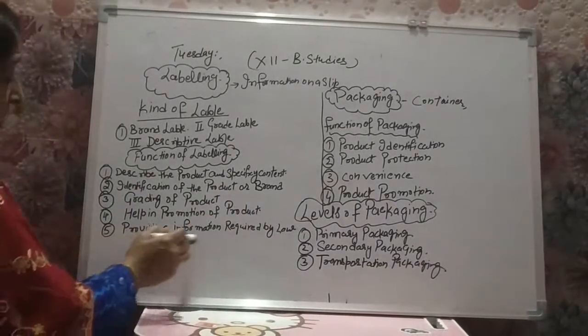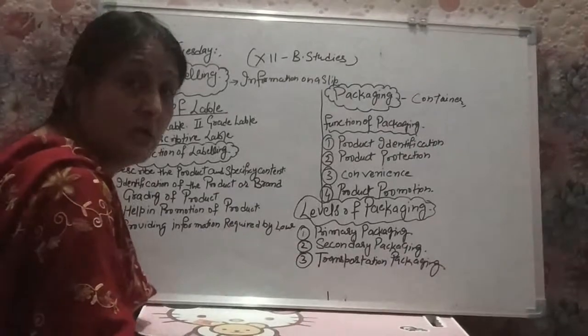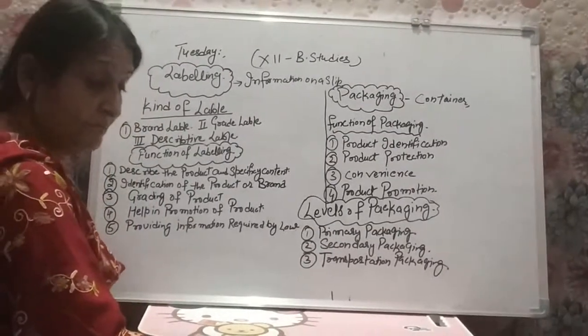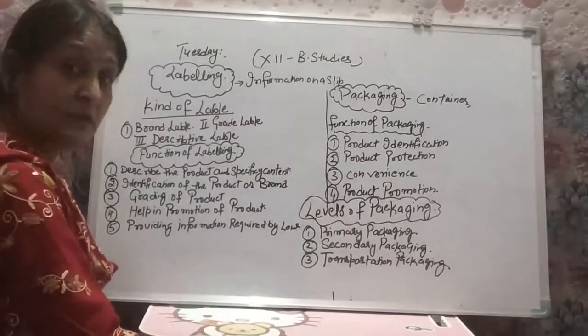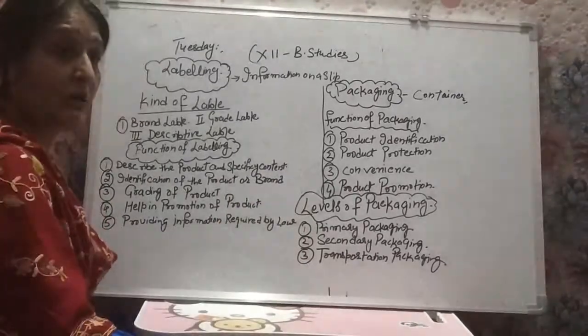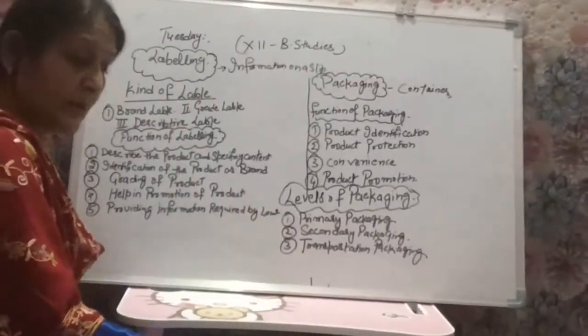Then number five is providing information required by law. In some products it is mandatory to show the information by law, just like the product of medicine, just like the food product, right?